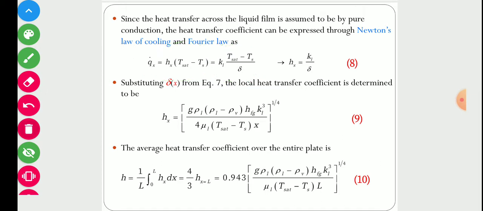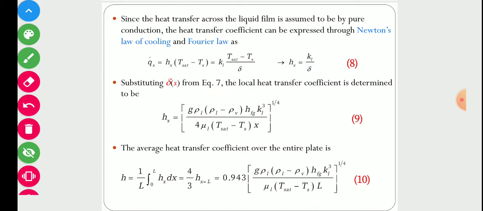If we compare these two equations, we can calculate the heat transfer coefficient, which is equal to K upon delta.